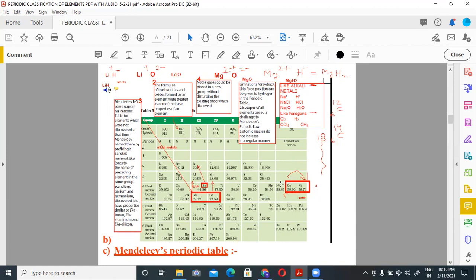Position of hydrogen is not clear because it shows properties similar to metal as well as non-metal. So Mendeleev could not place hydrogen properly, or he could not decide where to place it. Position of isotopes of elements is not clear because isotopes were not discovered at that time. So these are the drawbacks of Mendeleev periodic table.